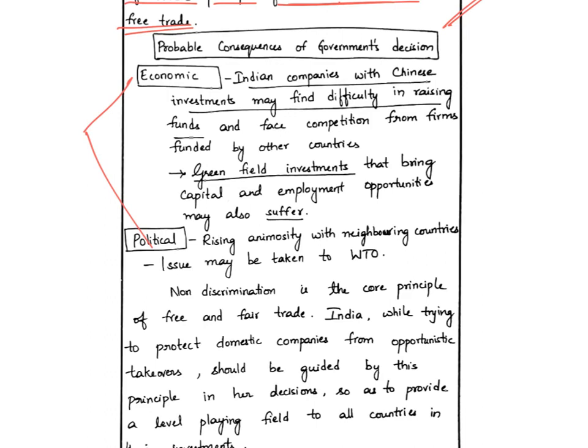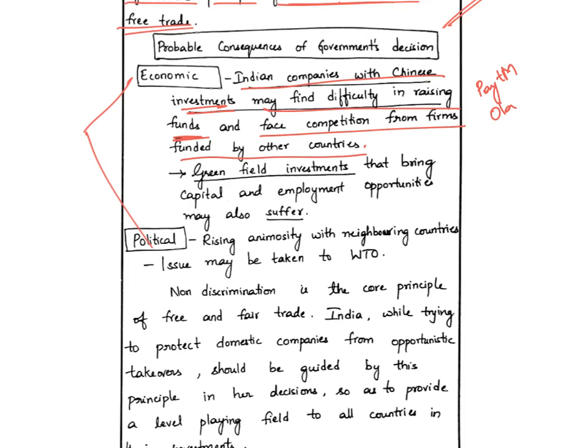In the economic part, he is writing, Indian companies with Chinese investments may find difficulty in raising funds and face competition from firms funded by other countries. For example, there are some firms in India like Paytm, Ola and Big Basket, etc., which have got huge Chinese investments. In the time of decreasing value, they will need further investments.